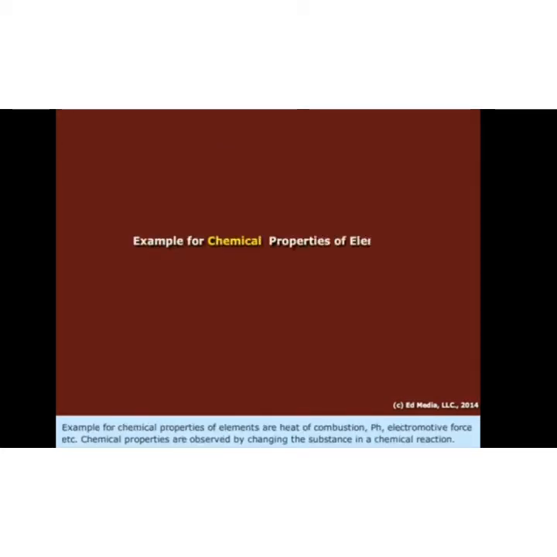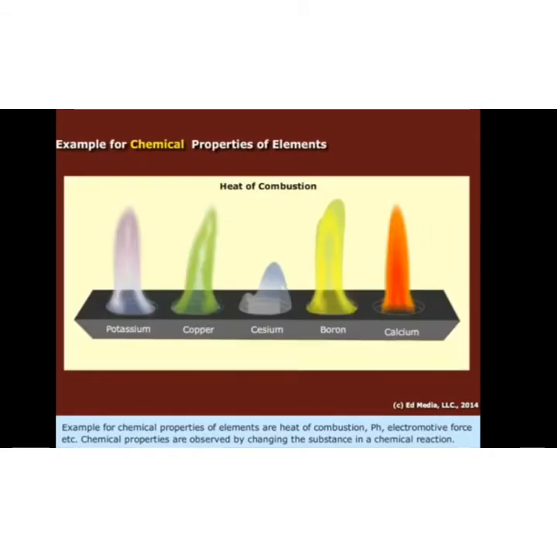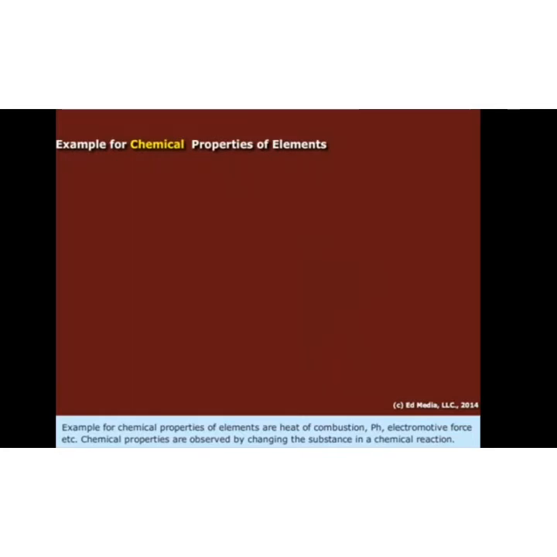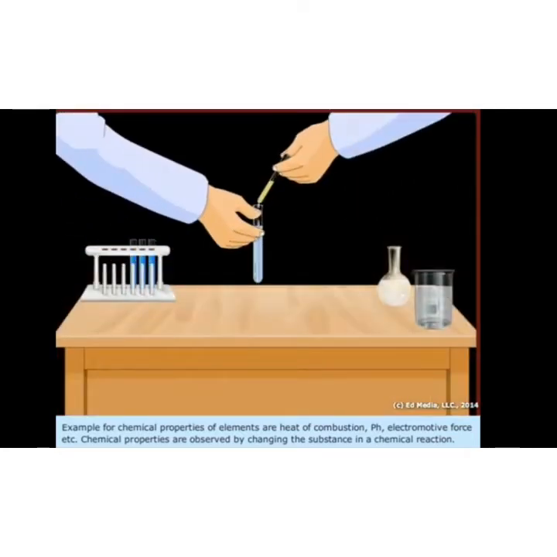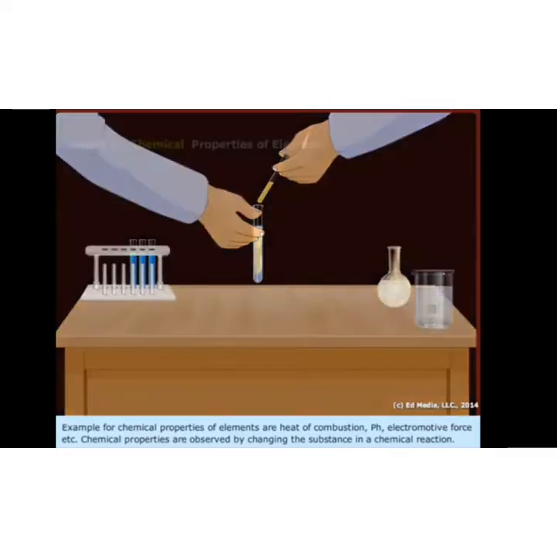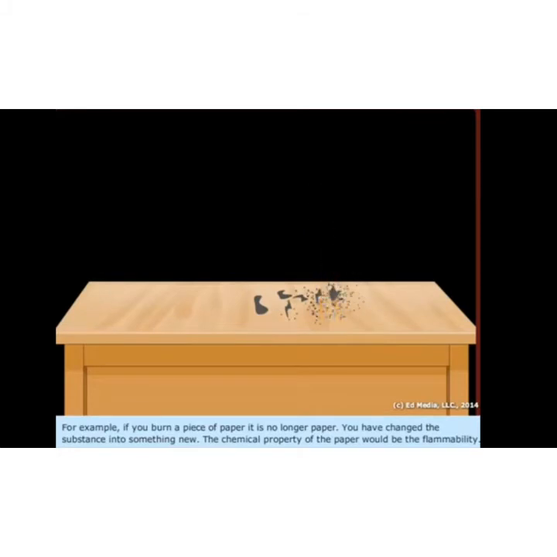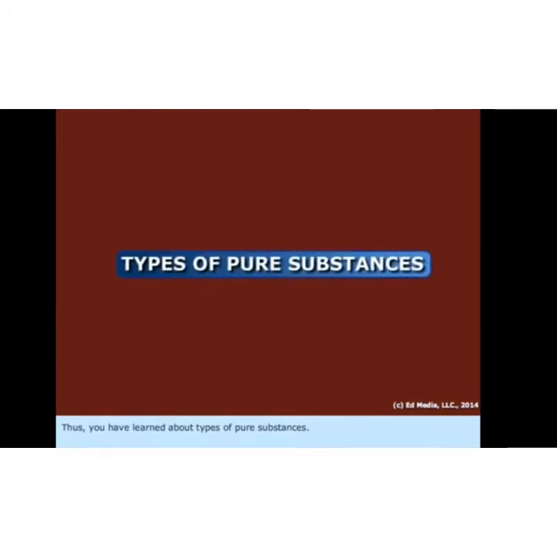Examples of chemical properties of elements are heat of combustion, pH, electromotive force, etc. Chemical properties are observed by changing the substance in a chemical reaction. For example, if you burn a piece of paper, it is no longer paper. You have changed the substance into something new. The chemical property of the paper would be the flammability. Thus, you have learned about types of pure substances.